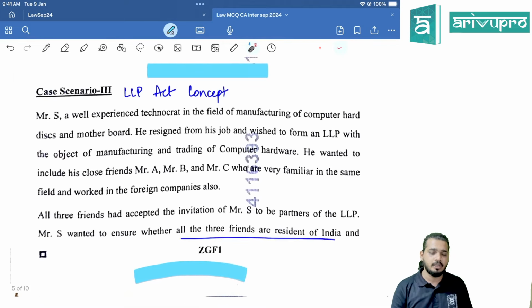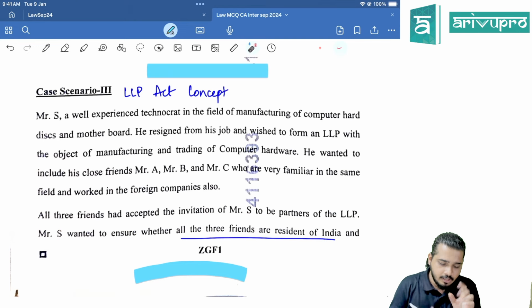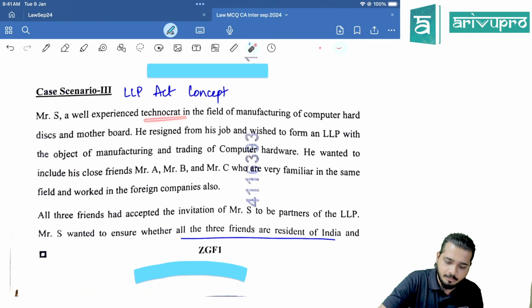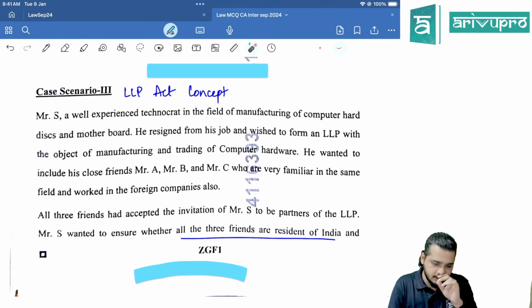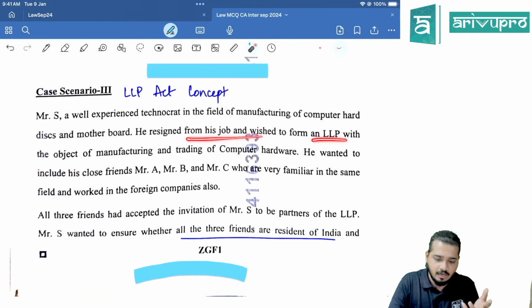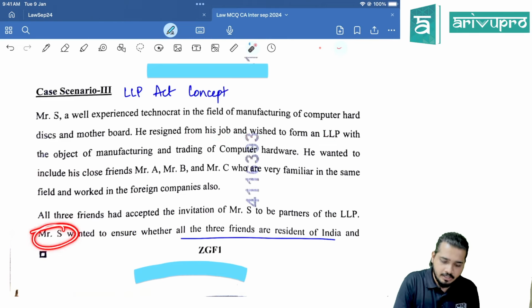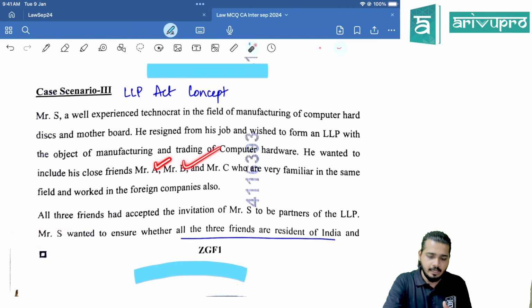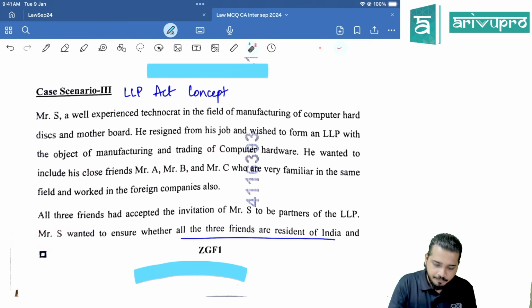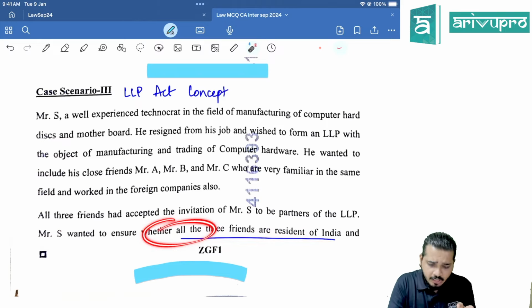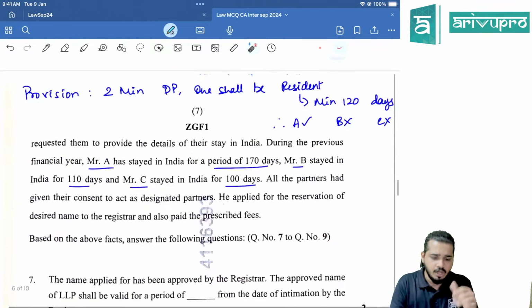Third case scenario is about LLP. Mr. S, a well-experienced technocrat in the field of manufacturing of computer hard disks, etc., resigned from his job and started an LLP. All this story they have told. What is the story? Mr. S and his three friends, A, B and C, started an LLP. Mr. S wanted to ensure whether all three friends are residents of India or not.